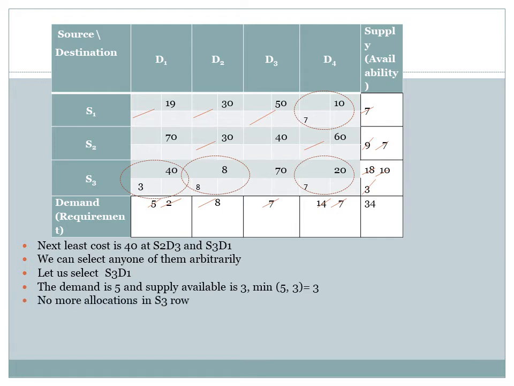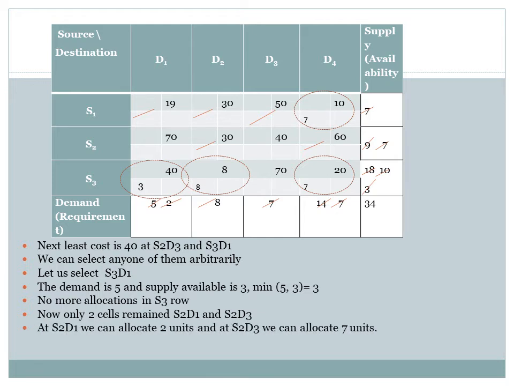Only 2 cells are left now in the row S2, that is S2D1 and S2D3. Allocate the remaining allocations in this, that is, we can allocate 2 units at S2D1 and 7 units at S2D3. Thus, we have finished all allocations.